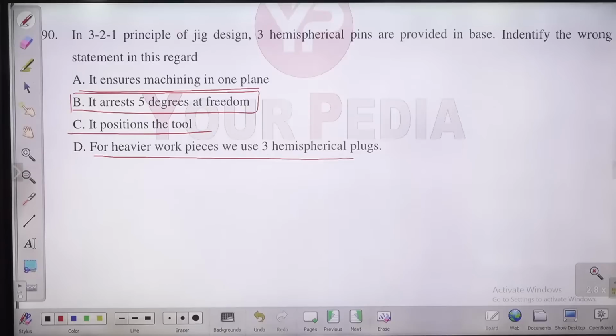It is going to arrest 5 degrees of freedom. This is not right. This is actually the wrong statement. This is going to restrict, it is going to arrest all degrees of freedom. All 6 degrees of freedom or 12 degrees of freedom it is going to arrest. B is not right.